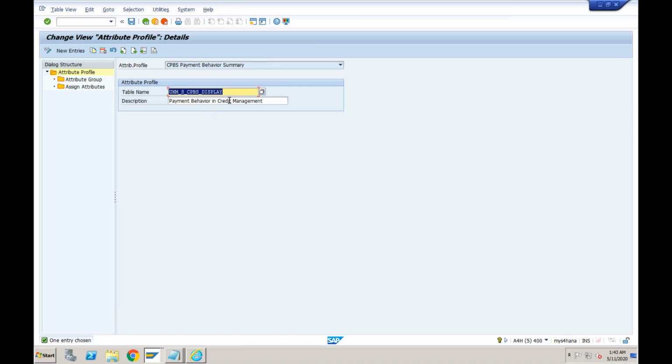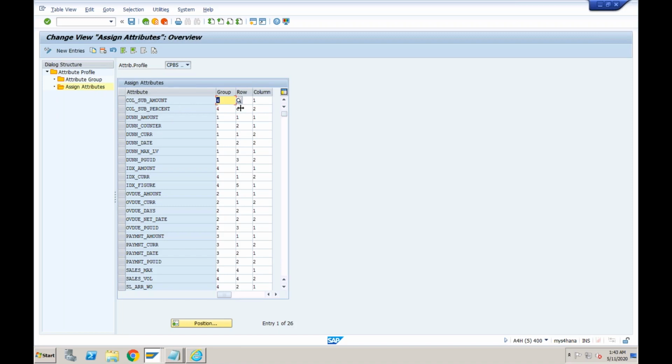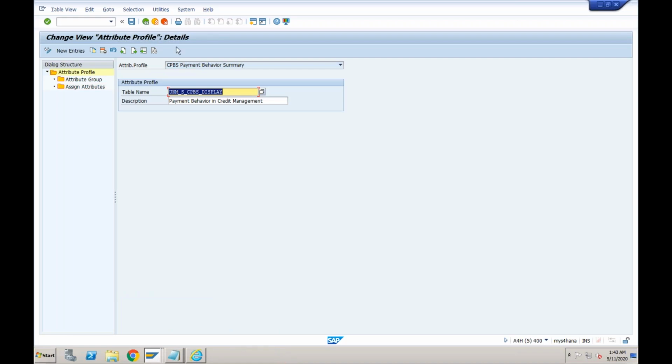Yes, so payment behavior in credit management, attribute groups. So dunning notices, oldest open item, payments and sales, these are four groups. And again, within dunning notices, what information you want to see. Okay, so dunning amount, whatever information you want to see, you just specify here and it will be applicable as per the credit segment. Let me show you.